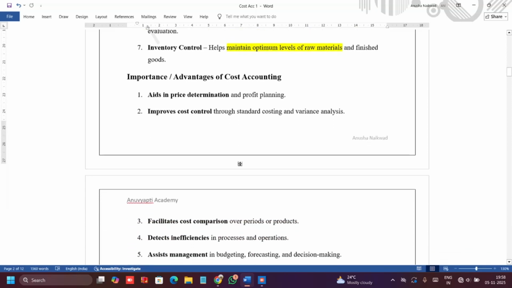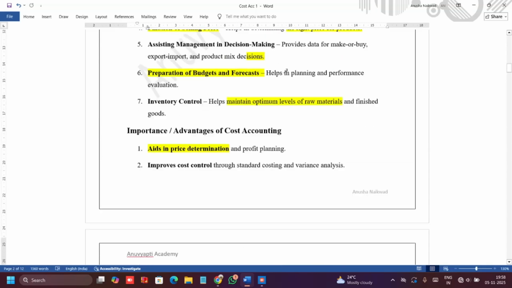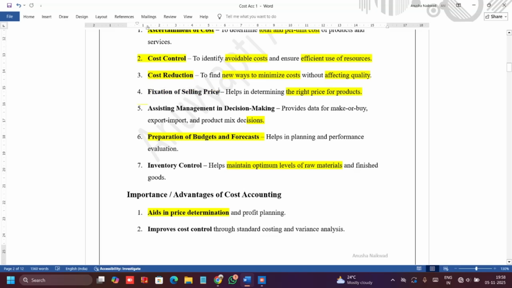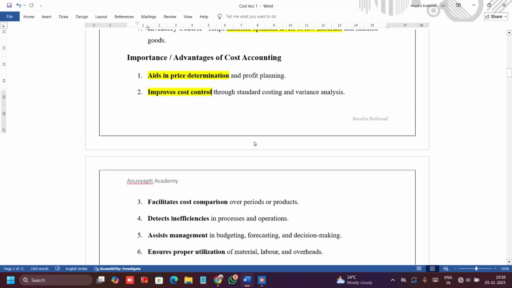So what are the advantages or what is the importance? First is aids in price determination. We looked here how it is helping in fixing the price of the products. Okay. Next, profit planning. Improves cost control.